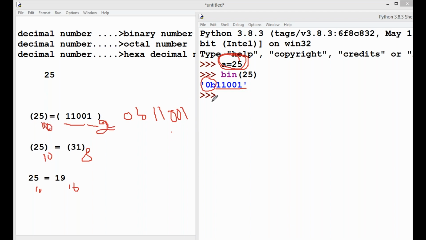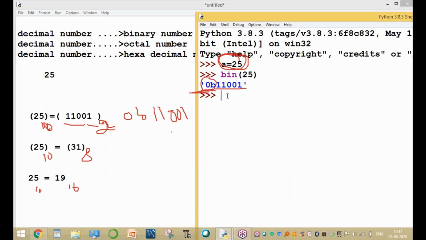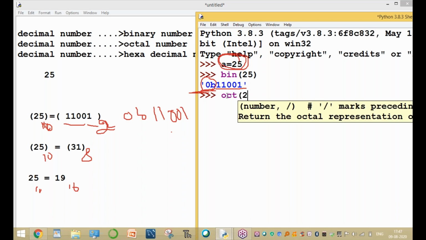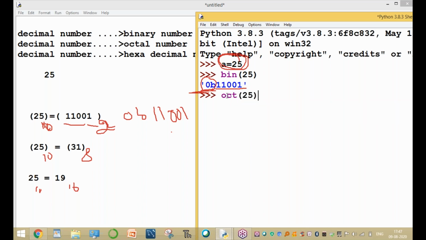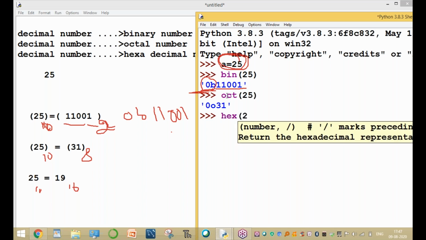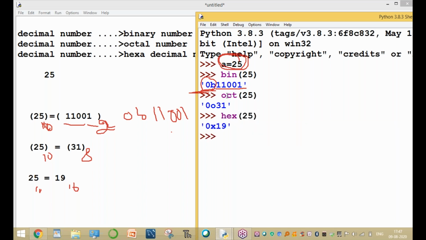But as per the Python concept, the number starts with 0b. Okay, clear. That is the first one. And the second one, oct of 25. The output is 31, written as 0o31. Here hex of 25, the output is 0x19. Clear? Any doubt up to here?